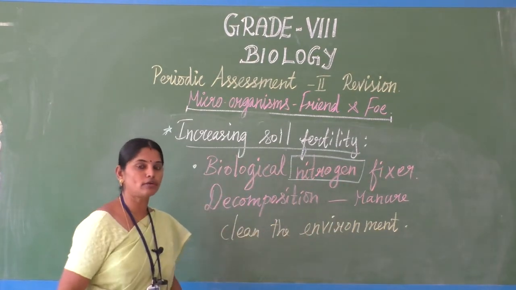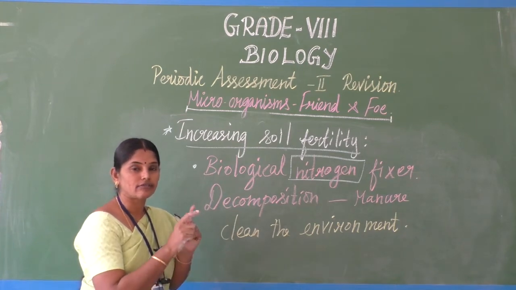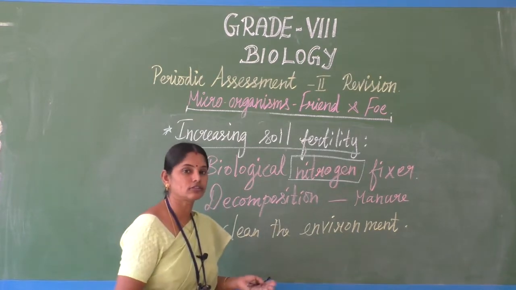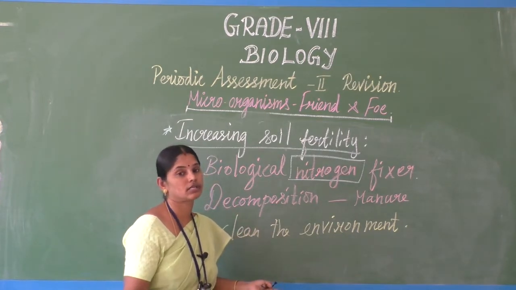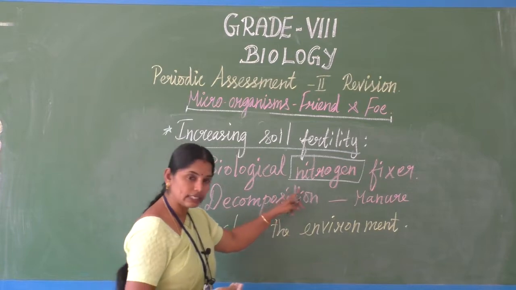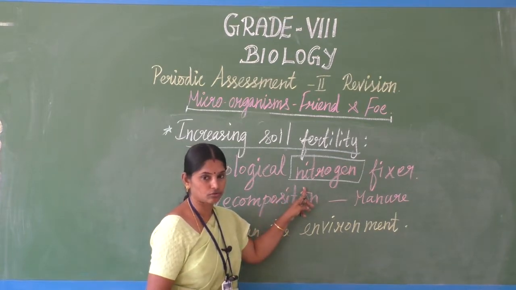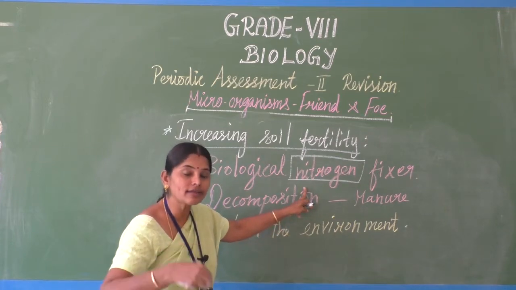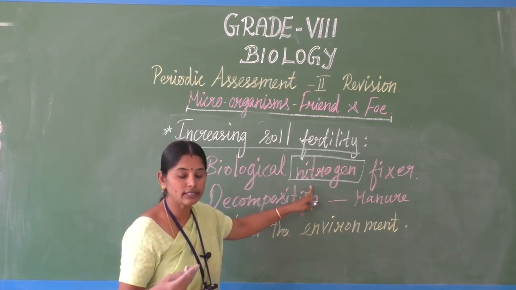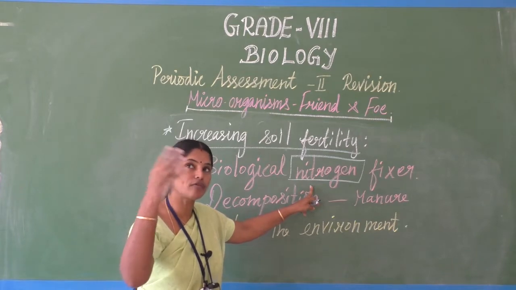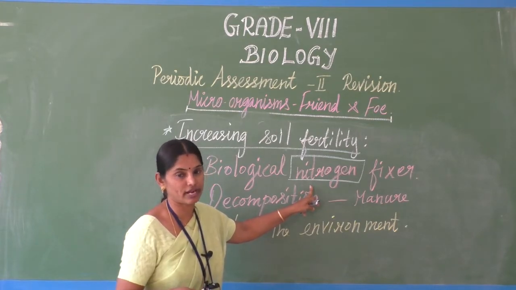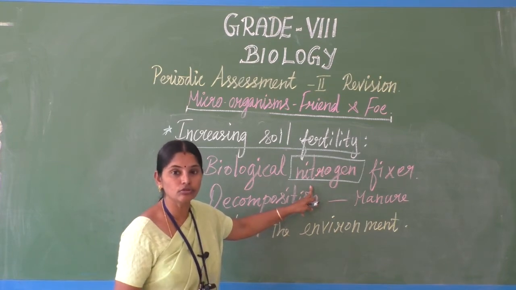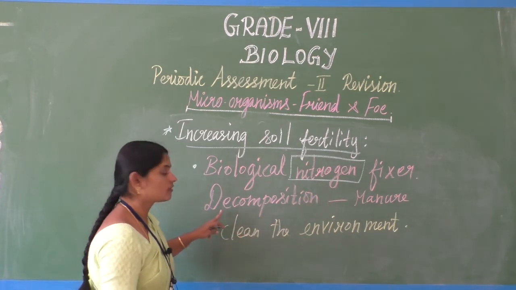In our environment, 78% of the air is nitrogen. Even though nitrogen is present at 78%, the plant, which needs nitrogen for its growth, doesn't have the capacity to absorb the gaseous form of nitrogen. It has to be converted into a nitrogenous substance.